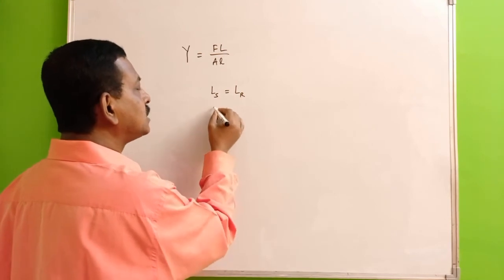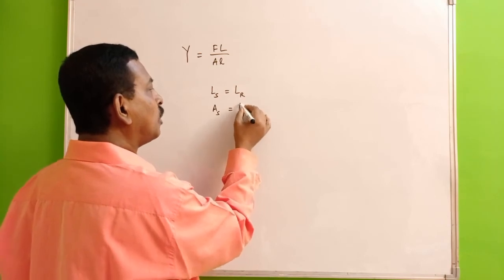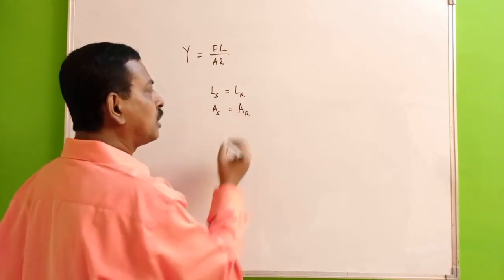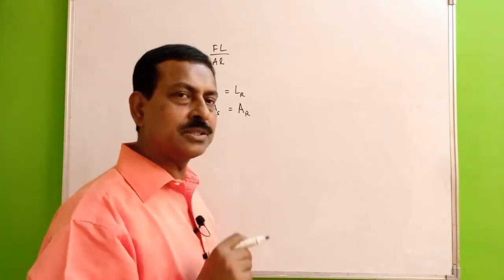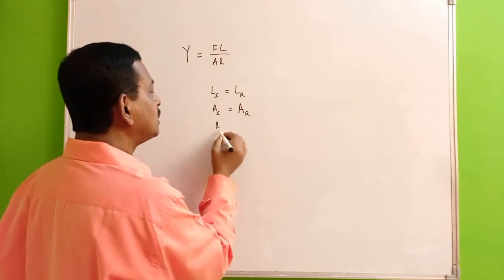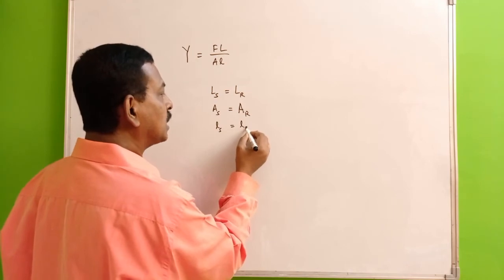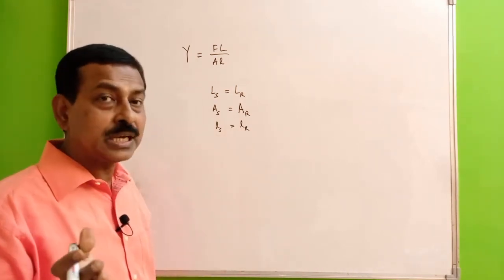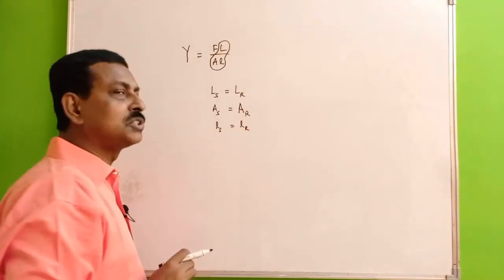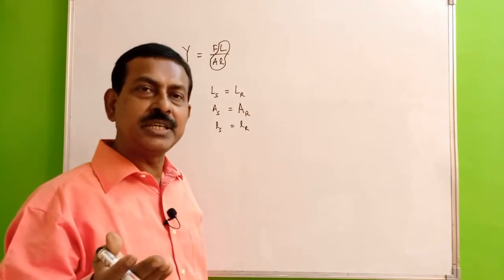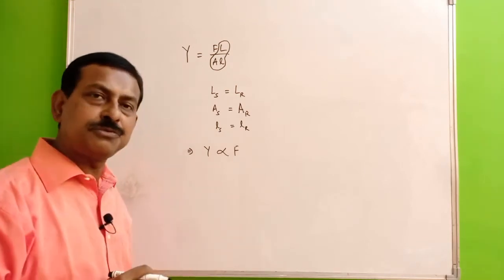Similarly, we take the same area of cross section also. So A is also the same for steel as well as for rubber. And we want to make the same change in the length. That means the change in length in steel should be the same as the change in length in rubber. So what basically we have done, we have made this L, A and a small l all the same. So it is constant here. And if it is such, then what we'll get, modulus will be proportional to F, that is the applied force.